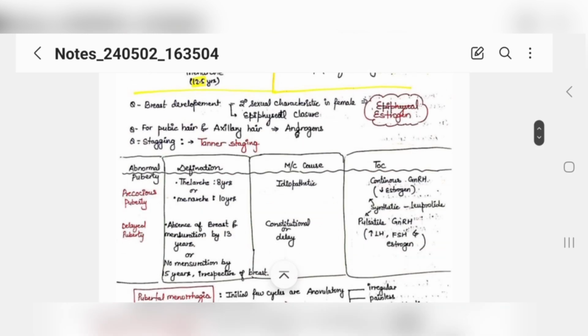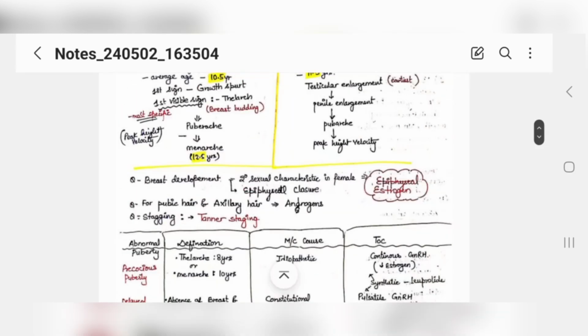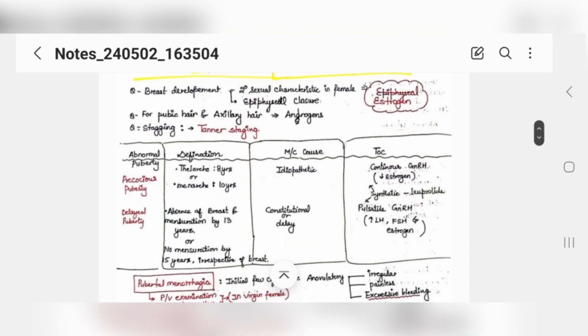Okay, now they have asked the staging, which staging we use for puberty of male and female. That is your Tanner staging. All of you know, right? Now we have two conditions in puberty, that is your precocious puberty and your delayed puberty. Precocious puberty means early puberty, and delayed puberty means delay, right? This is the definition. If thelarche, which means her development of breast, occurs at the age of 5, you will call that precocious puberty. If the periods, which is your menstruation, start at the age of 10 only, you will call it precocious puberty. Okay, the cause is unknown.